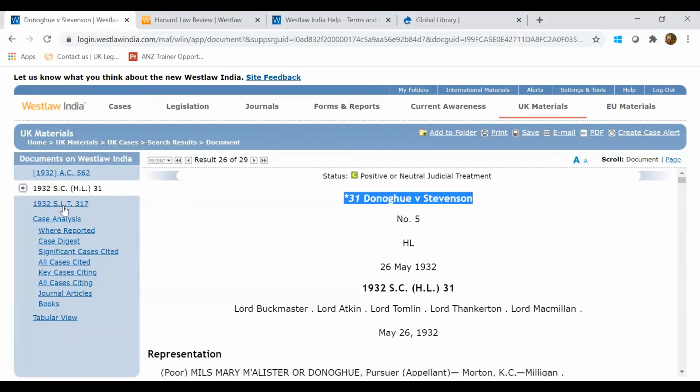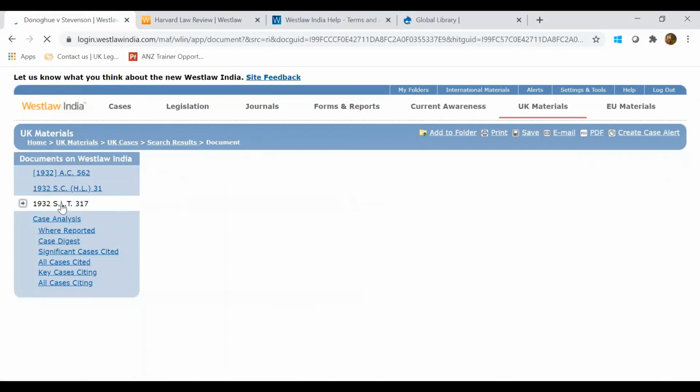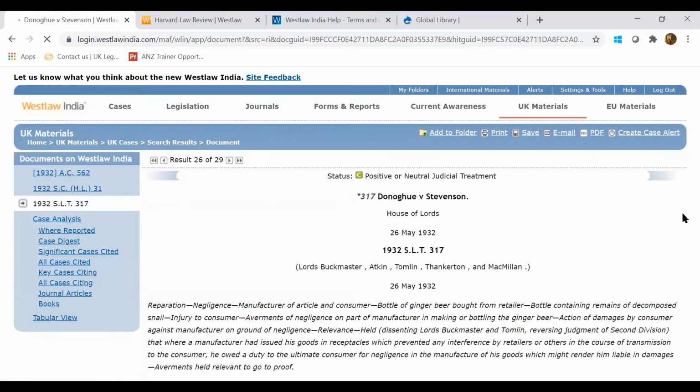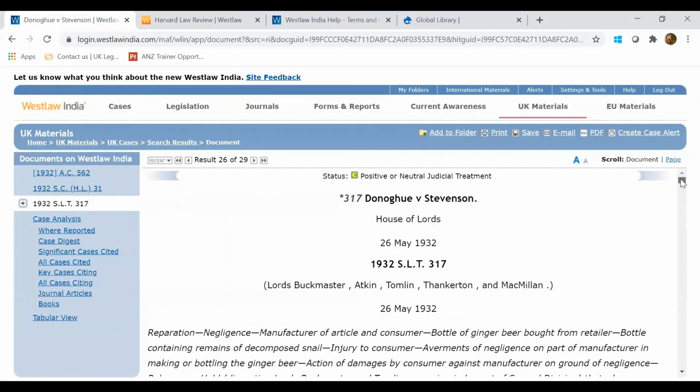So if you just want to open with this citation, if I just click here, so this is how it will look like. And the case is very much similar what is available in all these 3 citations. So there will be no difference. The context will be all same. It's only the citation number which differs because the reporters are different.